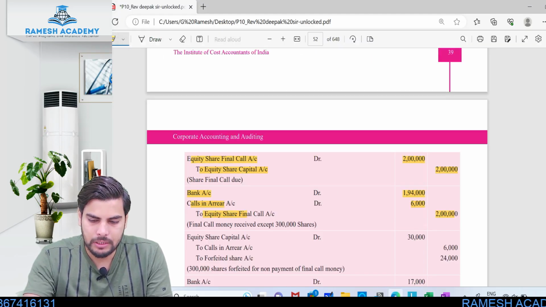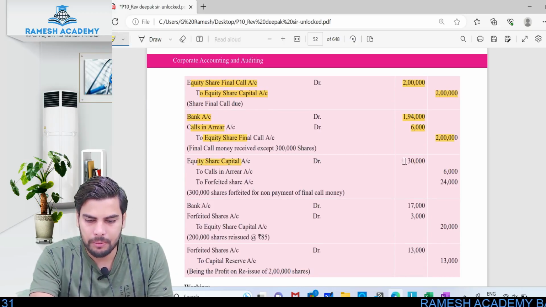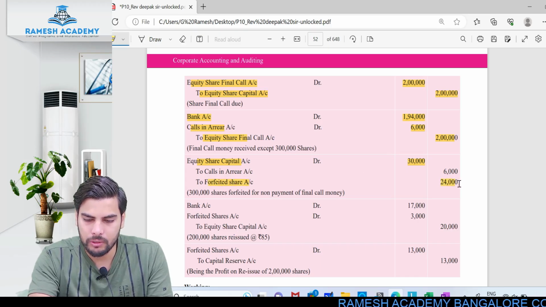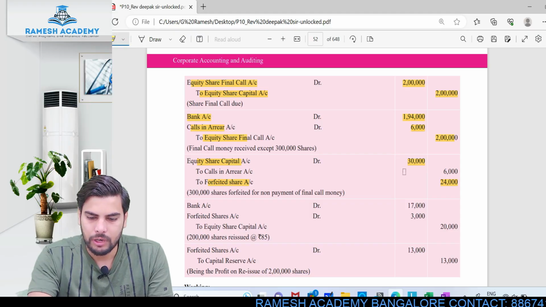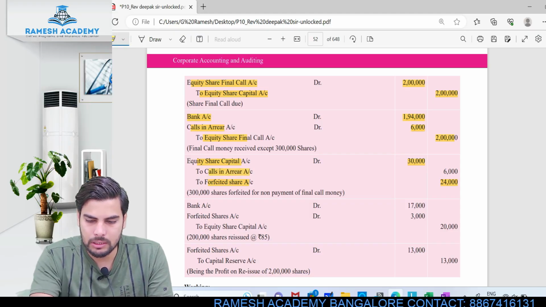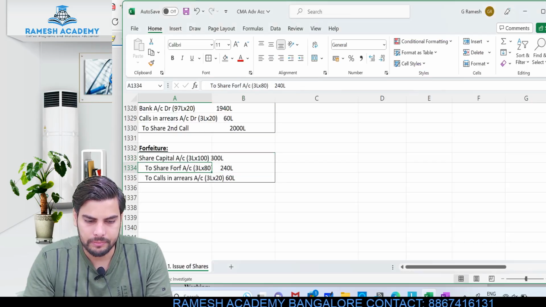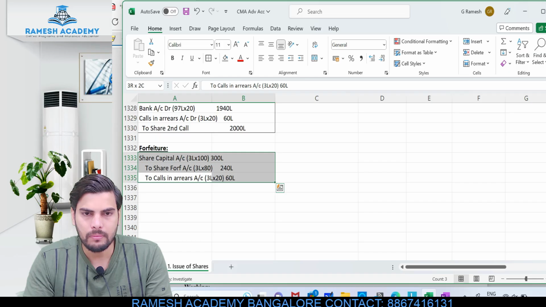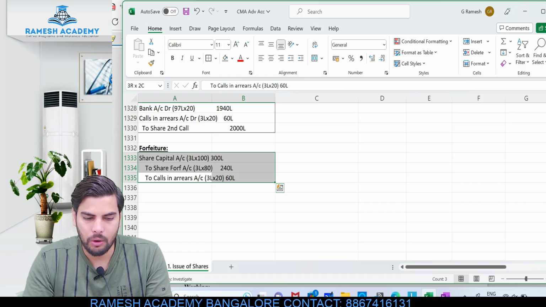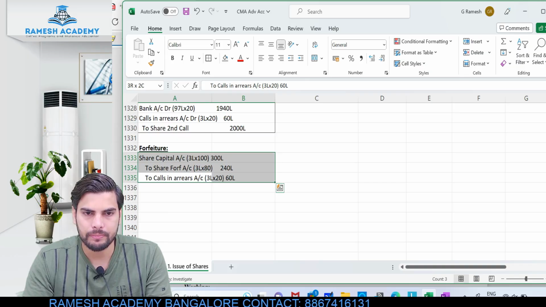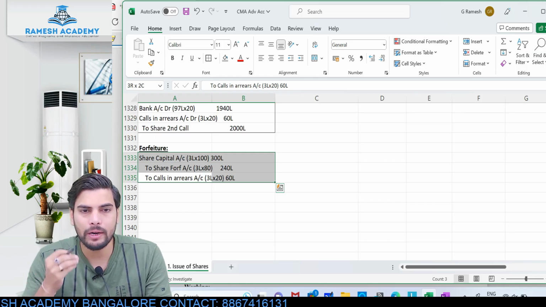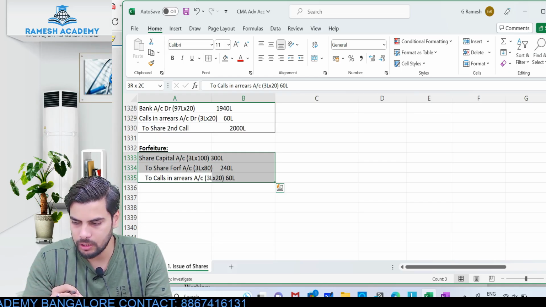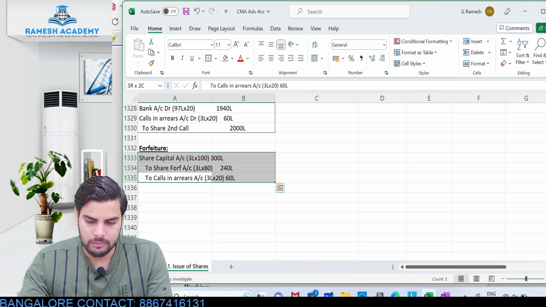Let's check the entry in your study material. Look at this. Share capital account debit 300 lakh, always to the extent of nominal value. Share forfeited account 240 lakh, and then calls in arrears 60 lakh. Is this clear? Hope you all understood this. Any doubt, any confusion pertaining to this forfeiture entry? Securities premium, when I say it is already collected, ignore it completely. You need not worry about this particular securities premium at all.